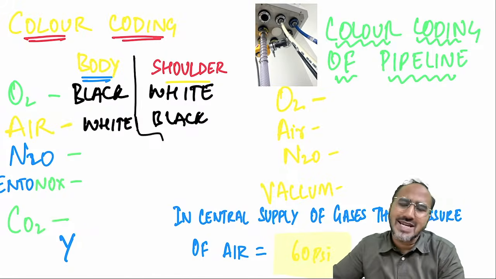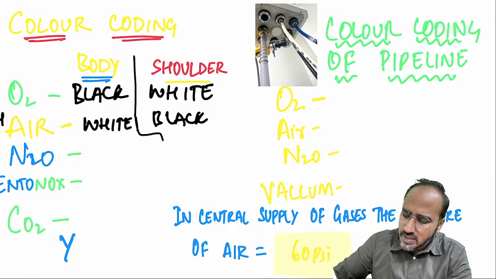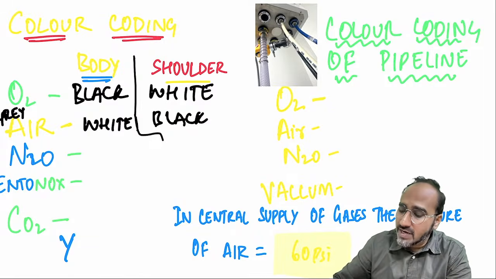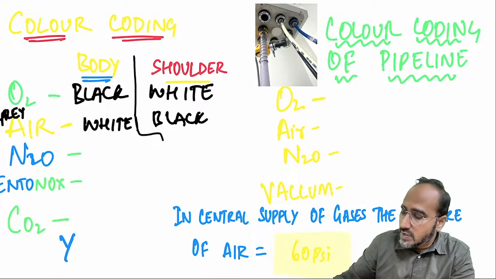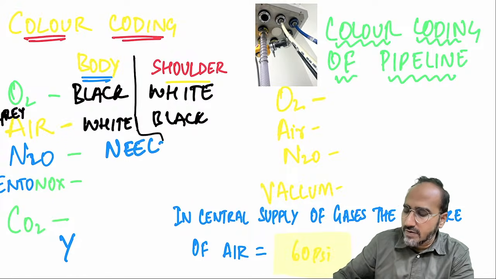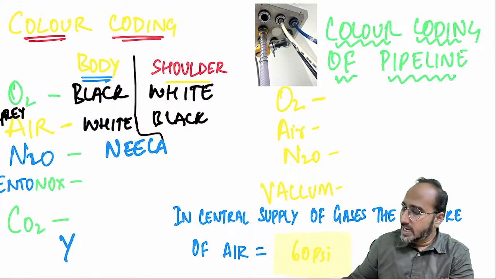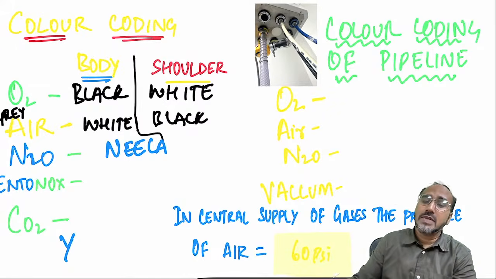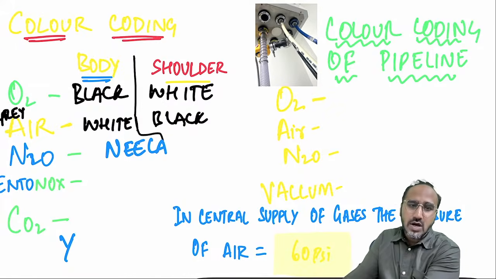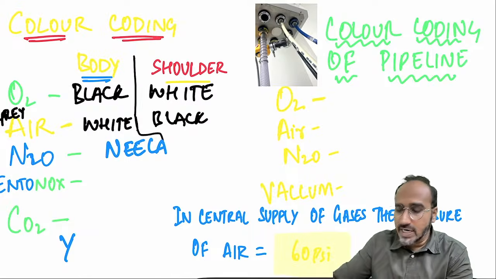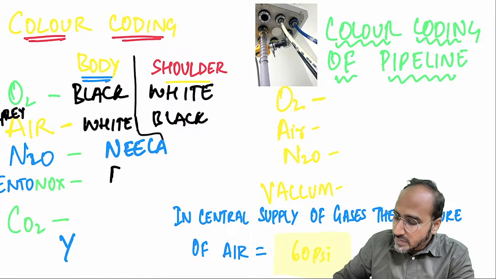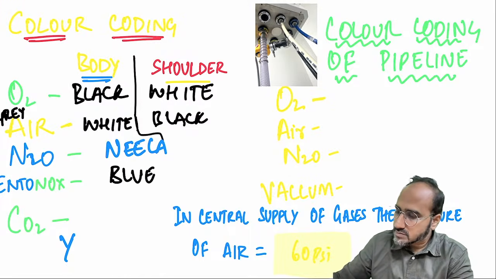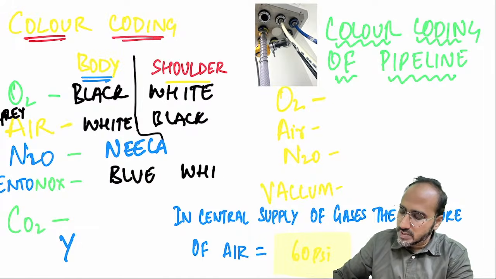In some countries, air cylinder color is gray body and black and white shoulders. Next, nitrous is very simple. It is nitrous neela, blue color. Okay, Entonox. Entonox is nothing but a mixture of 50% nitrous and 50% oxygen. Entonox is basically given for analgesia purpose, not for anesthesia purpose. So Entonox cylinder color is what, guys? Blue body, white shoulders.